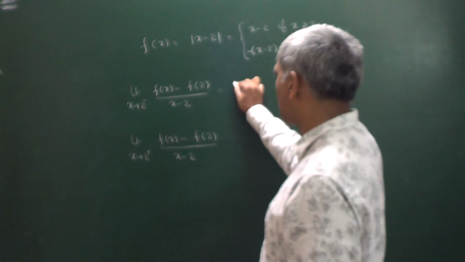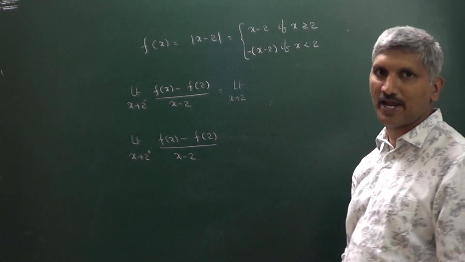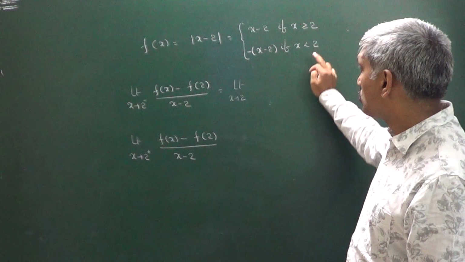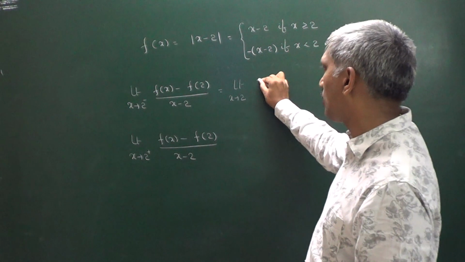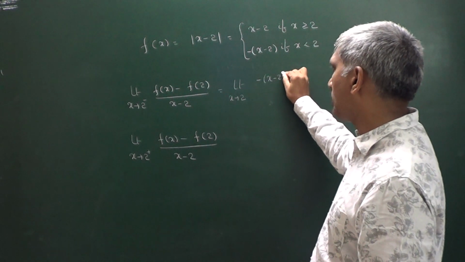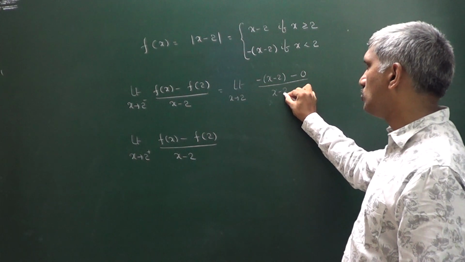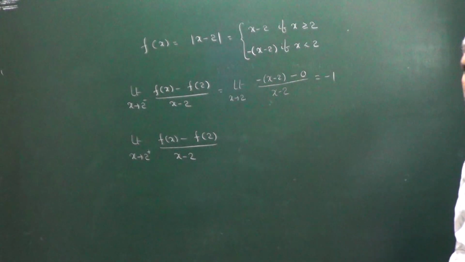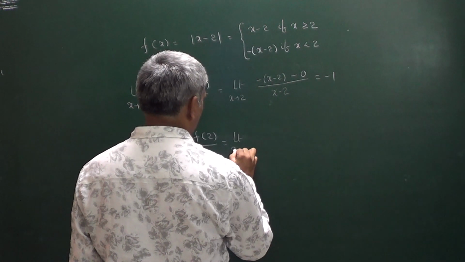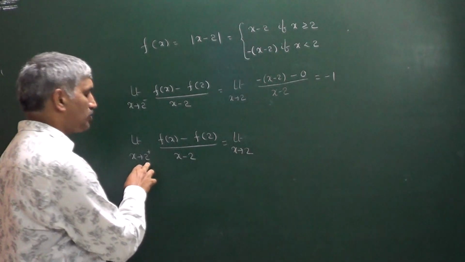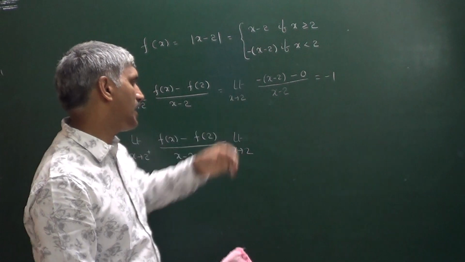Observe here. This is equal to limit x tends to 2. Whether you observe or not, I am not writing 2 minus, but I am writing the 2 minus case. What is the function? In the less than 2 case, what is the function? Minus of x minus 2. No doubt, f of 2 value is equal to 0, divided by x minus 2. x minus 2, x minus 2 cancel, we are getting minus 1. At the same time here, limit x tends to 2 plus. In the 2 plus case, what is the function? In the more than 2 case, the function is x minus 2.